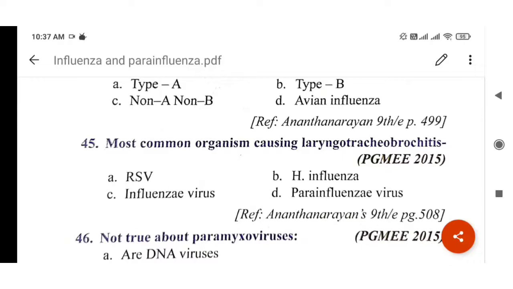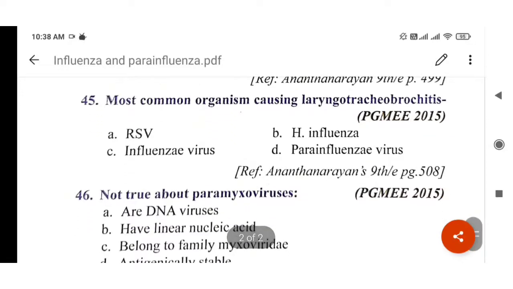The answer is para-influenza virus. Para-influenza virus causes laryngotracheobronchitis. This is a PGMEE 2015 question, reference Anantha Narayan.